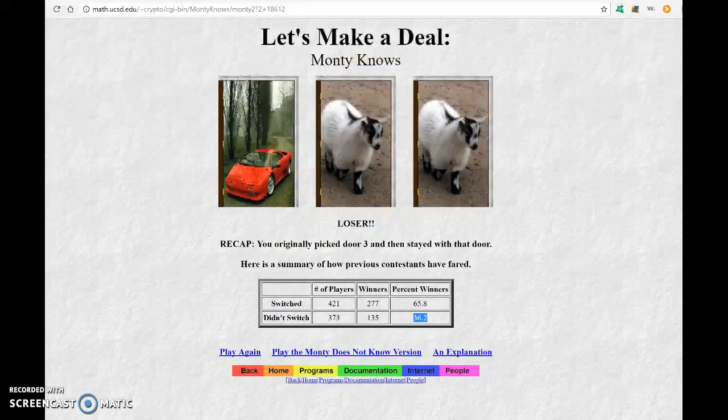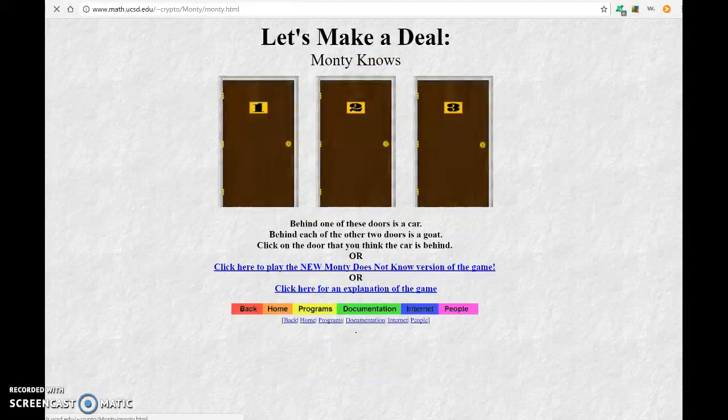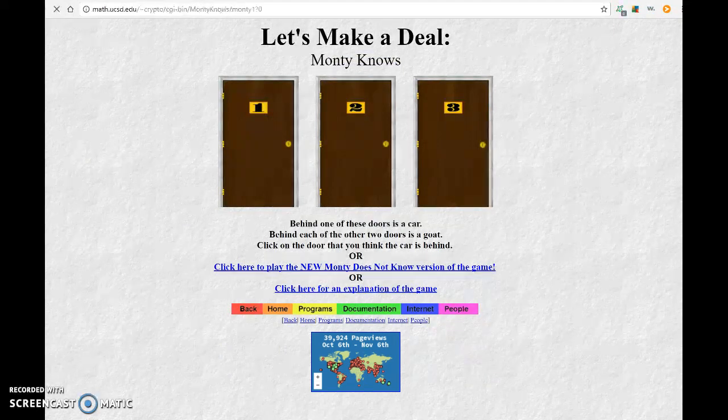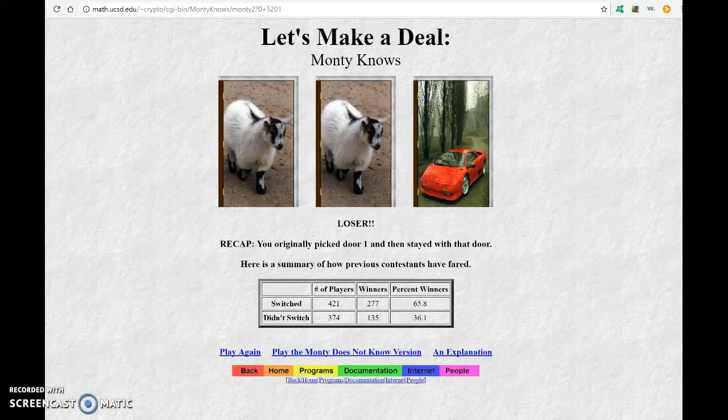When I played this game, if I play it one time, there's no telling whether I win or lose. I picked door 1. Okay, I lost. But that doesn't really mean anything. It doesn't mean that every time I stay at the same door, I'm going to lose, and every time I switch, I'm going to win. In the short run, anything can happen. I could win 3 times by staying on the door, and I could lose 3 times by switching in the short run. And that wouldn't be all that unusual.